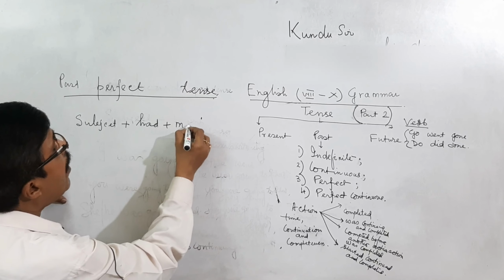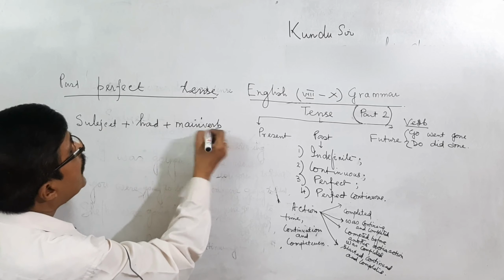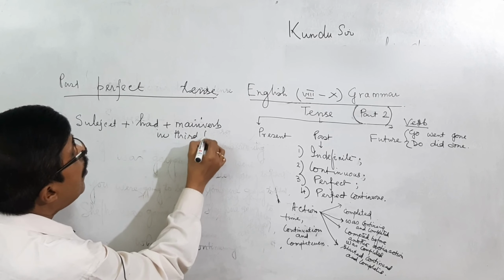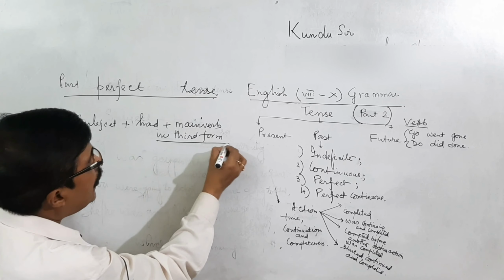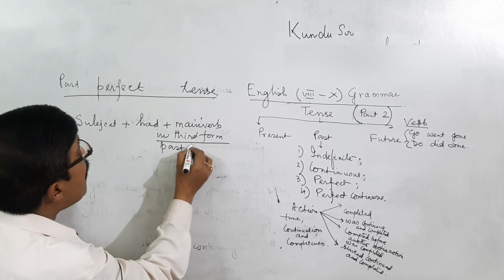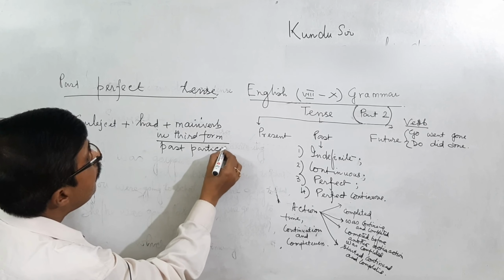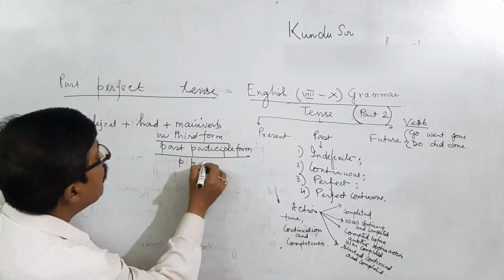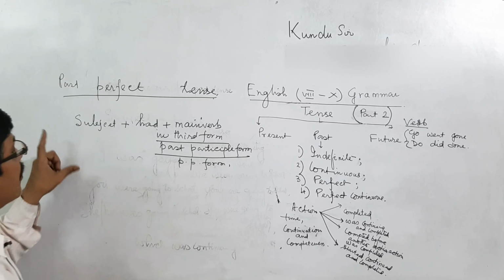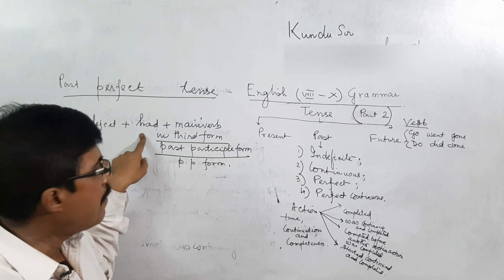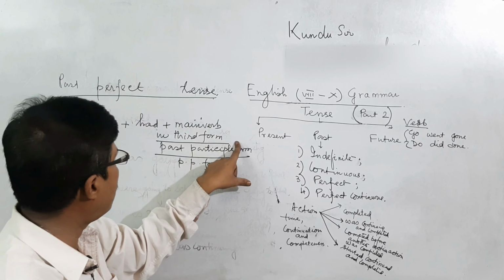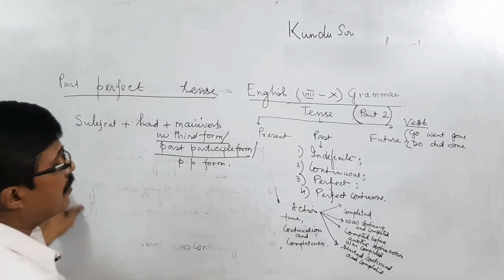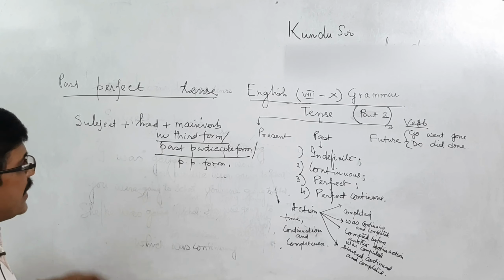Then main verb in third form, that is equal to past participle form, or usually PP form. That is the rule: subject plus had plus main verb in third form, or past participle form.